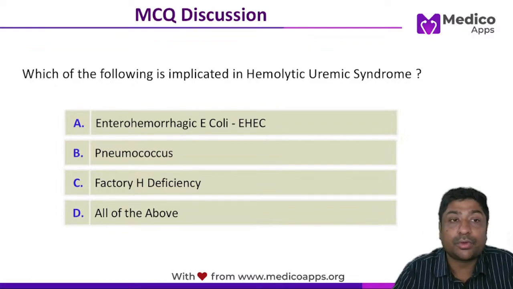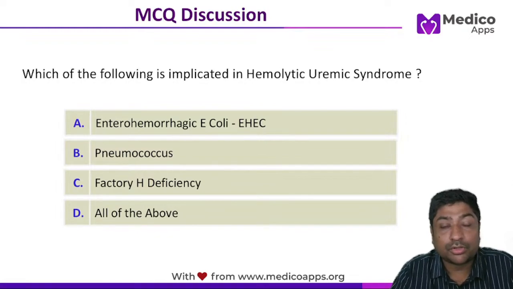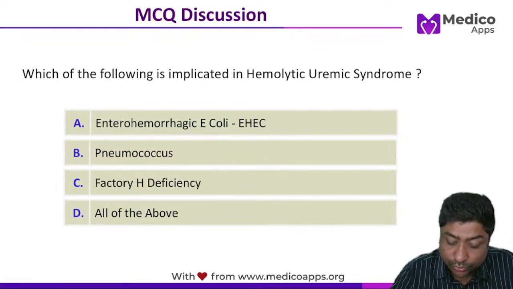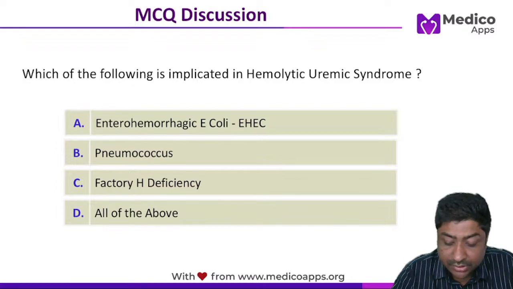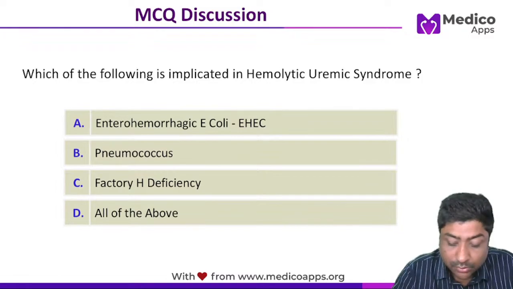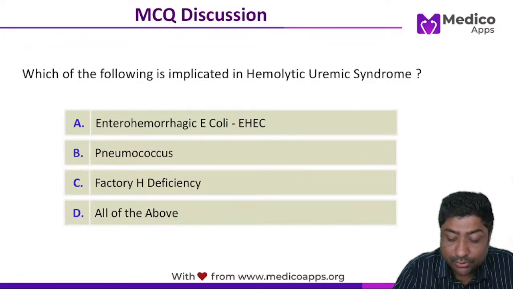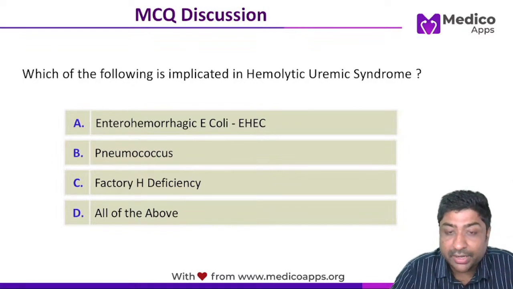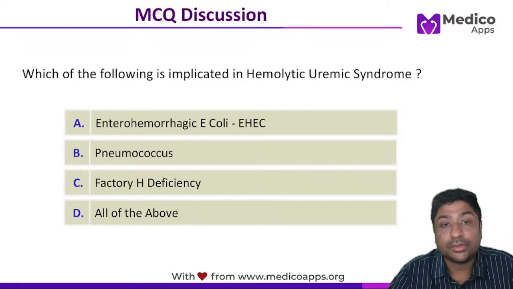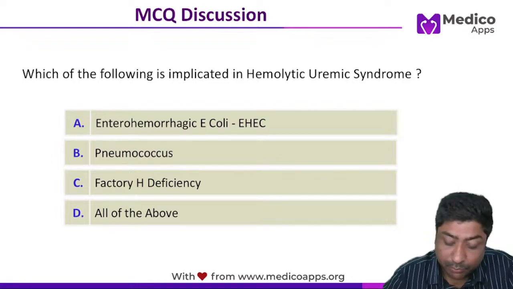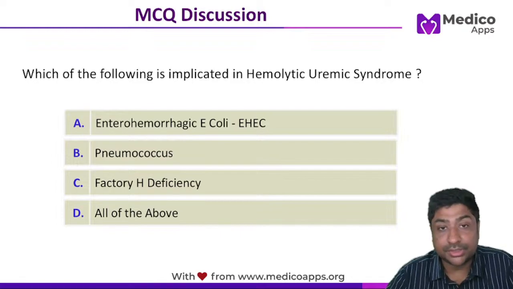So what is the etiology? What is the causation of hemolytic uremic syndrome? The first and most important association is with the Shiga toxin, also called the verocytotoxin, which is produced by E. coli O157, also called enterohemorrhagic E. coli. This is the most important and most common association.